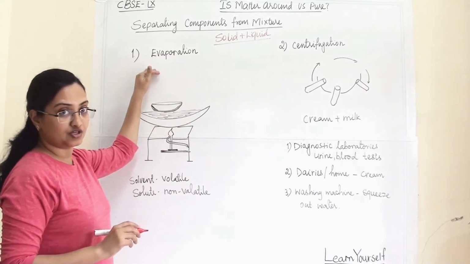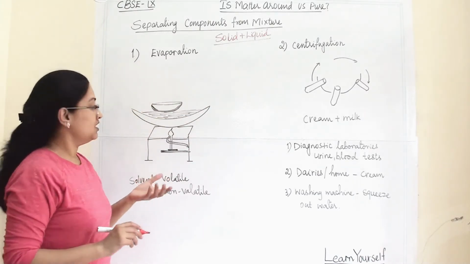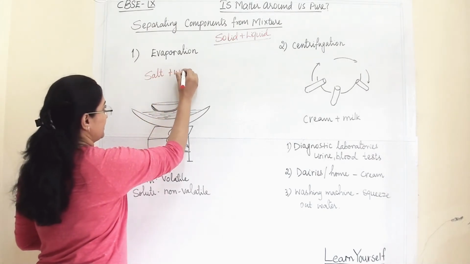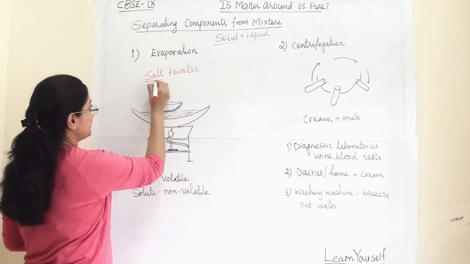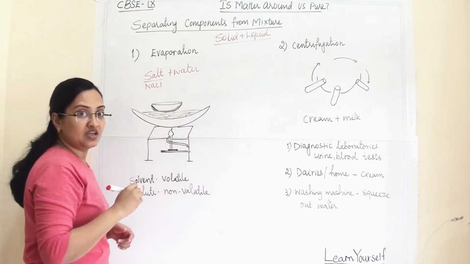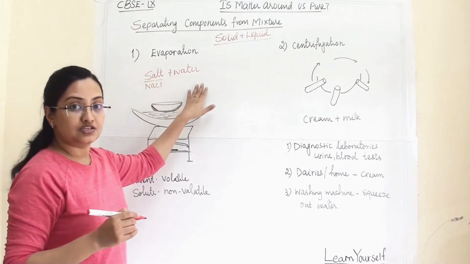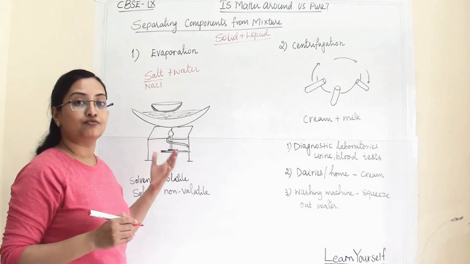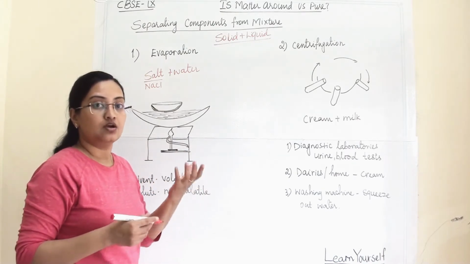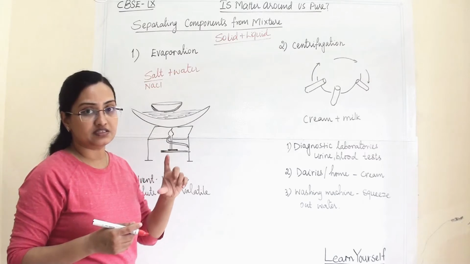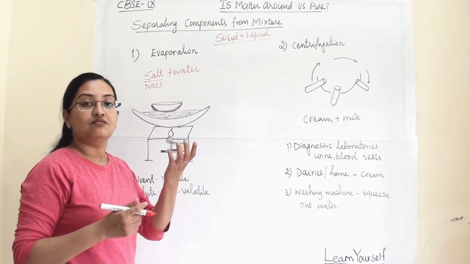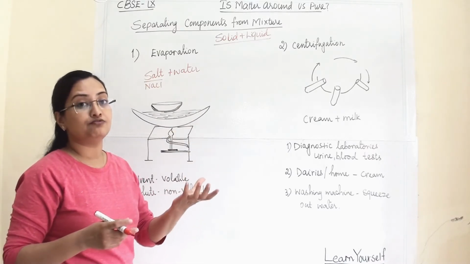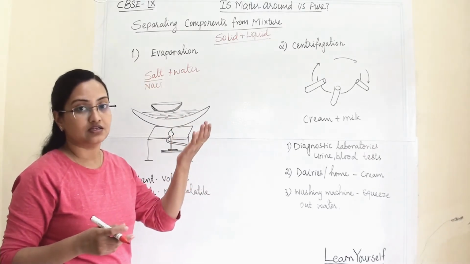First is evaporation. We know what evaporation is. Here I have taken the example of salt plus water. I have dissolved some salt, that is NaCl, in the water. Now I want to separate these two, so I will utilize the evaporation technique. We can also perform this on boiling water. We heat a beaker full of water. Once that water boils, we put a petri dish on it and take the heat from the boiling water to evaporate the solution.